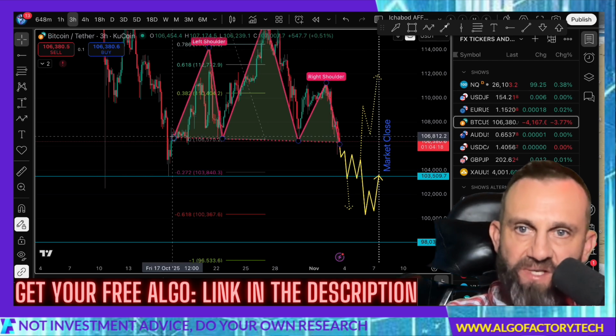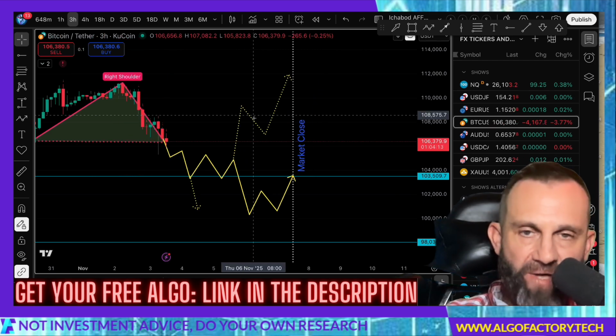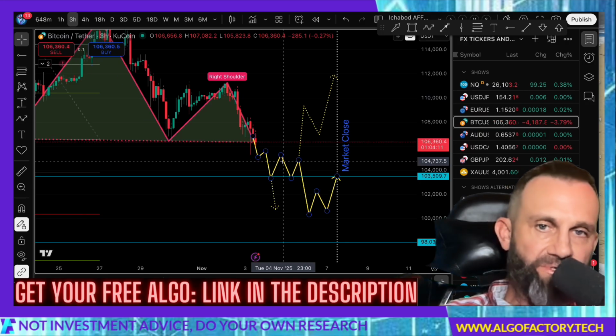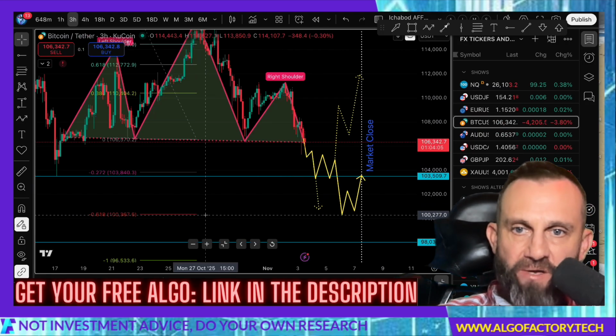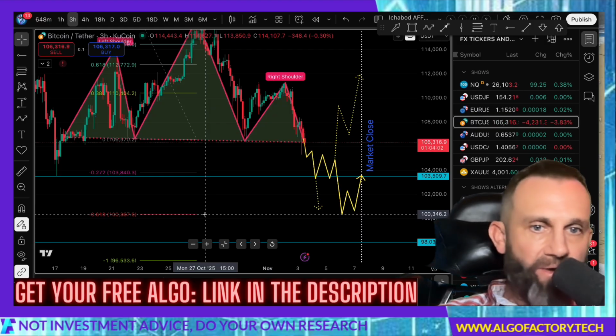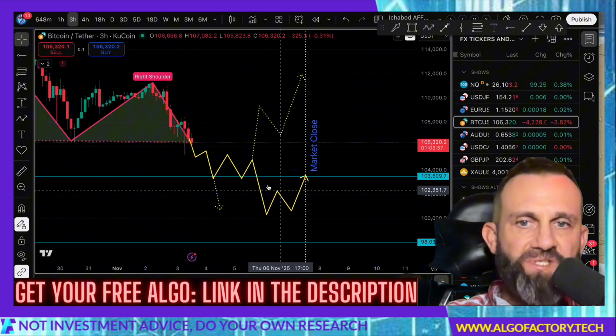That's 103,500, from this move that bottomed out on the 17th of October. So price could actually bounce there. And if Bitcoin does end up being bullish, that might be where we see the bounce happen, just guarding 100,000. It may make it down to that second Fibonacci target at 100,350 or so, and then price might bounce from there.